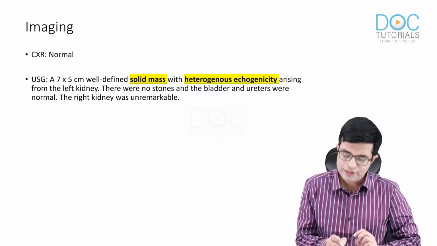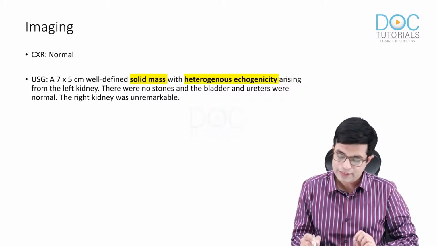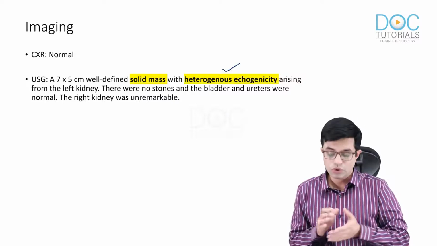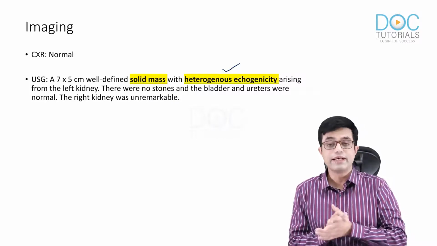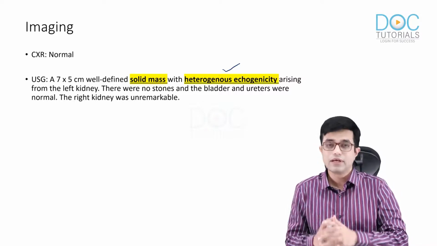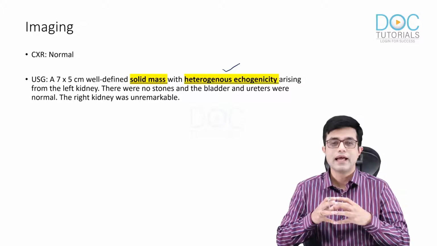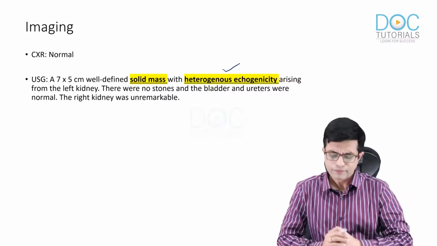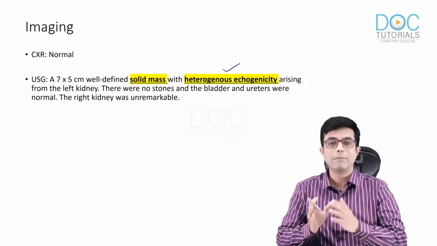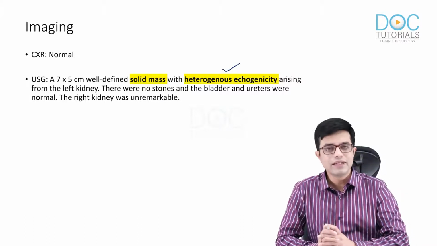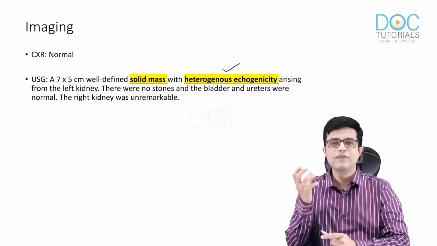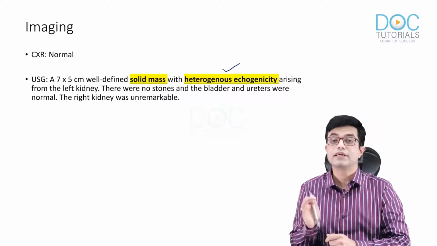First, you'll see. It was a 7 by 5 centimeter well-defined solid mass with heterogeneous echogenicity in the left kidney. There were no bladder stones, no ureter abnormalities, and right kidney was unremarkable. Heterogeneous echogenicity shows that probably there were areas of necrosis and hemorrhage present in that kidney. An ultrasound can easily differentiate Wilms tumor from multicystic dysplastic kidney. In multicystic dysplastic kidney, there will be non-functioning cysts with very little renal parenchyma present on the affected side.